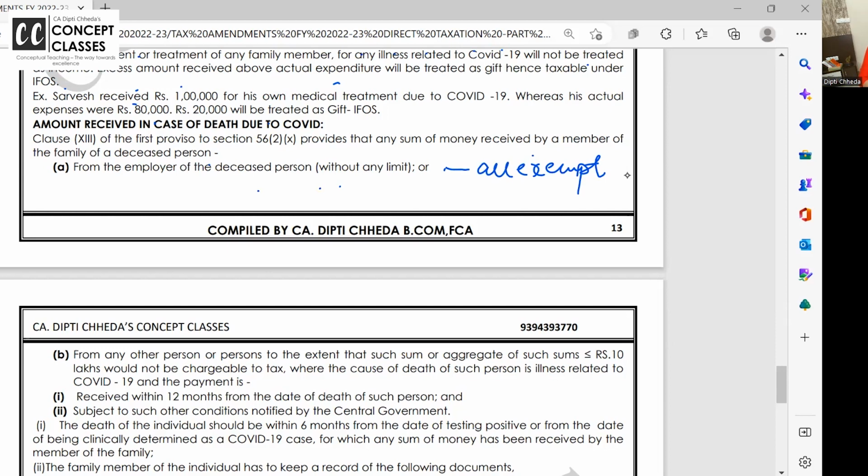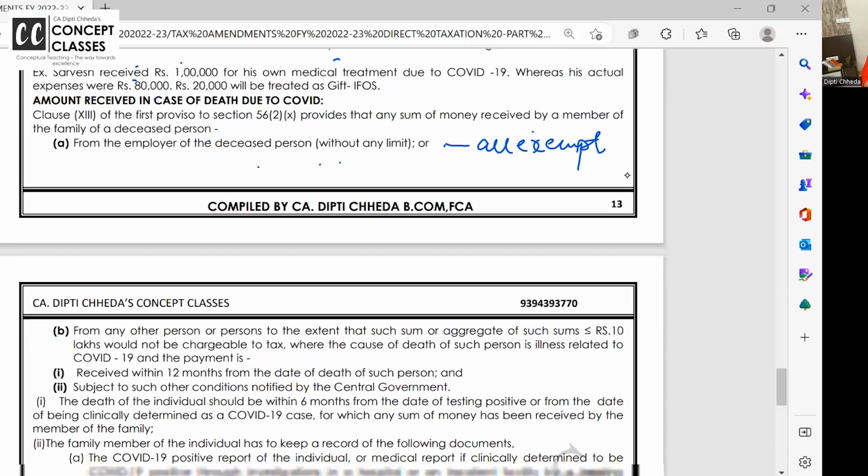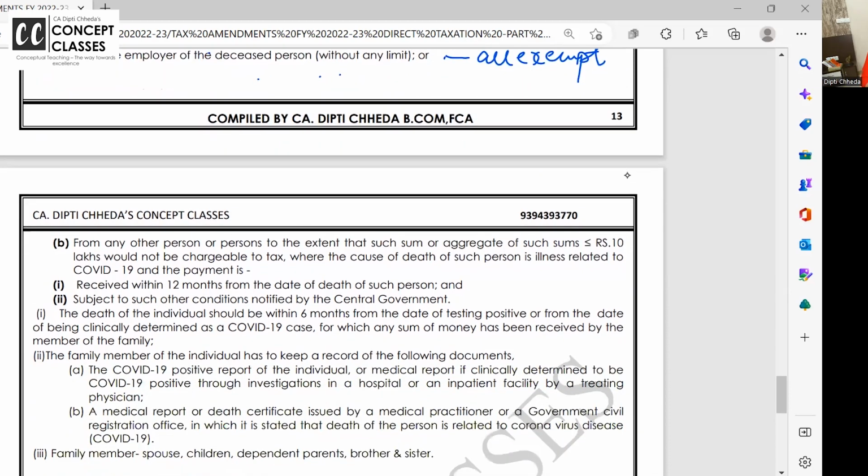So from the employer, if any family member of an employee is deceased due to COVID, and if they have received reimbursement, the whole of that reimbursement is exempt, provided that it is within 6 months of the COVID positive and conditions are there. Now, any other person to extend sum or aggregate of sum less than up to 10 lakh.